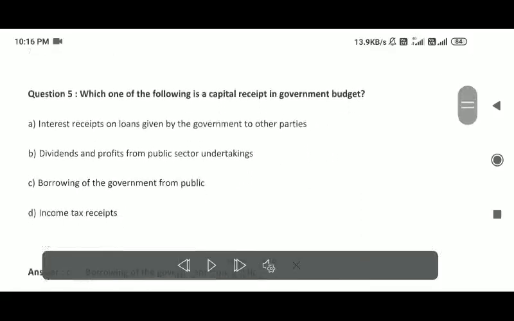Which one of the following is a capital receipt in the government budget? Interest receipts on loans given by the government to other parties, dividends and profits from public sector undertakings, borrowing of the government from the public, income tax receipts. Answer: C. Borrowing of the government from the public.